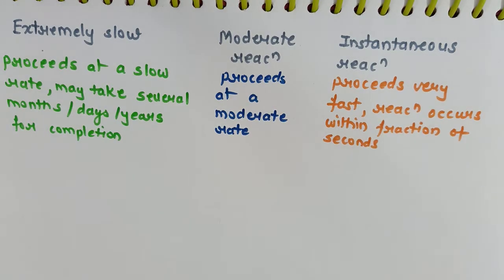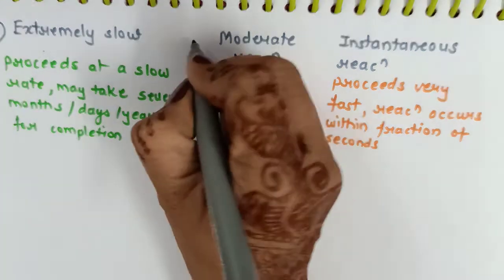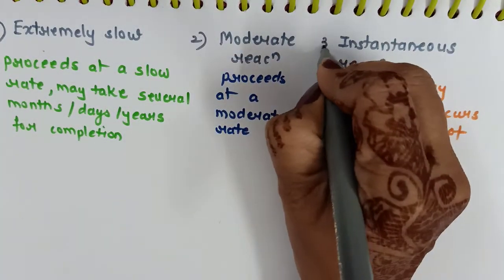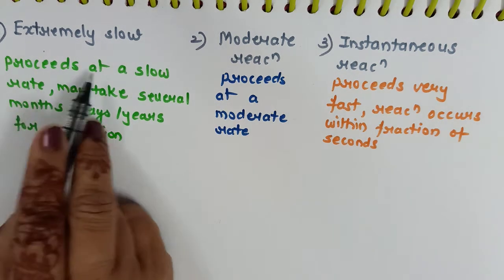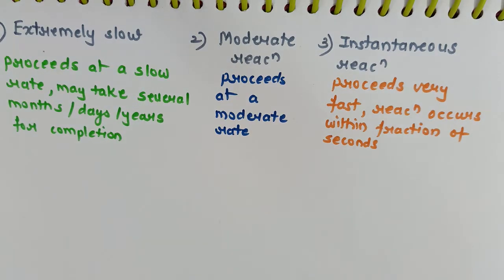Now, since in this chapter we are going to study the rate or the speed of a chemical reaction, depending on the rate of a chemical reaction, we can classify the reactions into three types: extremely slow, moderate reaction, or instantaneous reaction. What do I mean by extremely slow reaction? The one which proceeds at a slow rate. How slow?